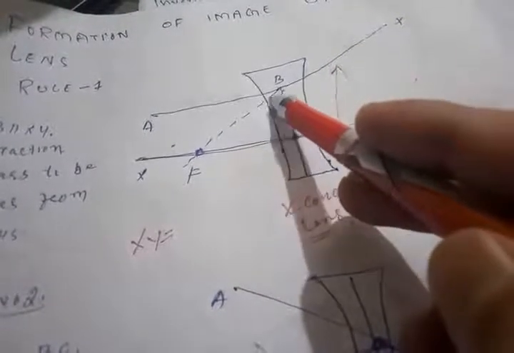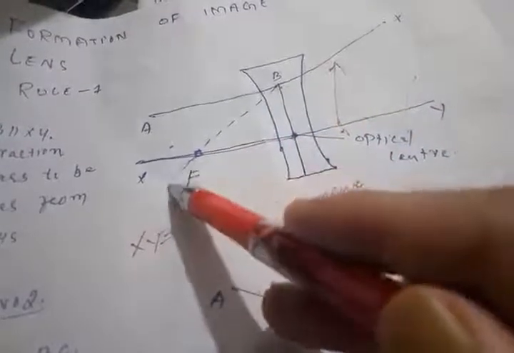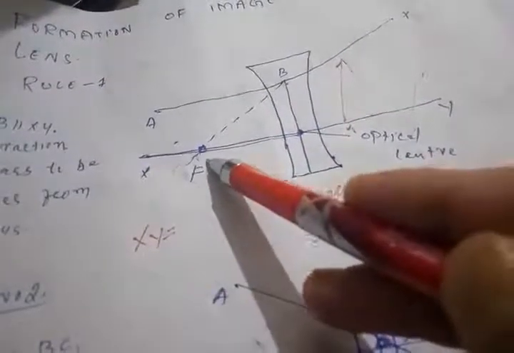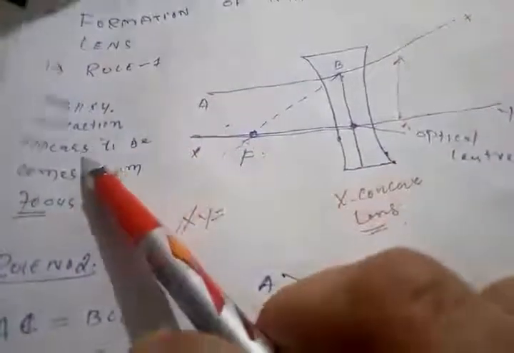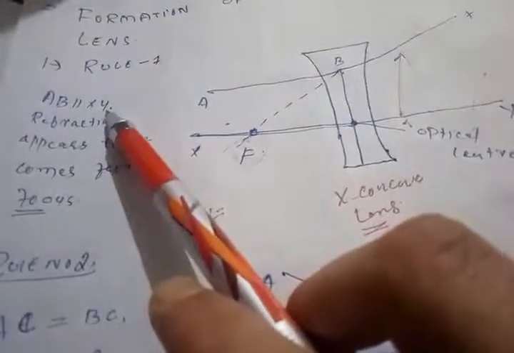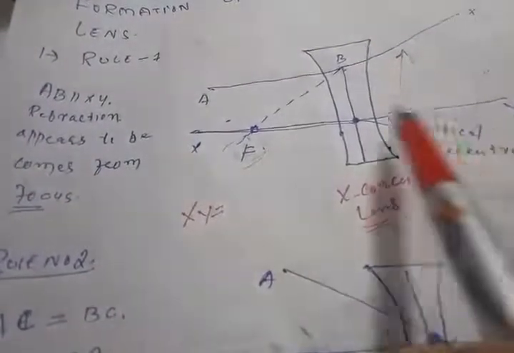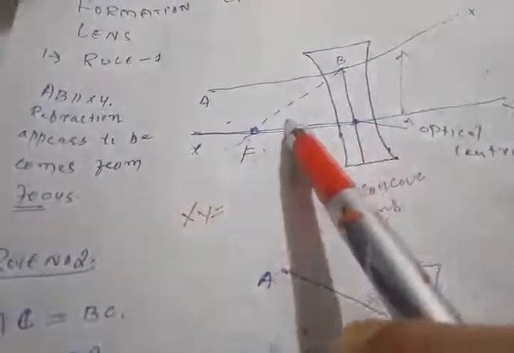Here in this case we will draw an imaginary line which shows us a ray of light. If it does not bend, after striking this point, it will go through the focus point of the principal axis. So here AB is a ray of light which is parallel to the principal axis. XY is our principal axis, and AB is a ray of light. It is parallel. After refraction, it appears to come from the focus point. Here you have to remember one thing, that in the first case a ray of light comes from the focus point.